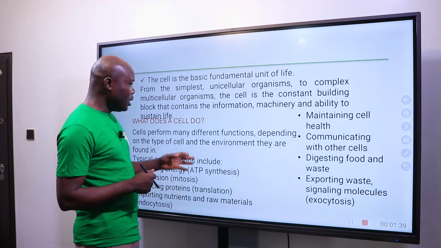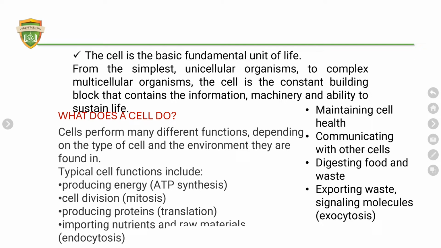Okay, now let's move. The cell is the basic functional unit of life. All organisms that we have now are made up of cells, either one cell or plenty of cells. And that brings us to some cells being unicellular and some being multicellular.